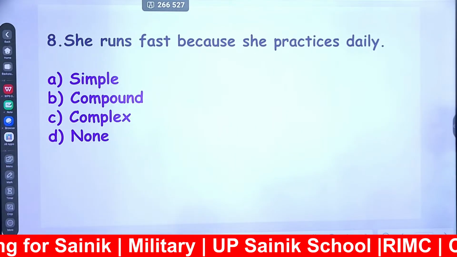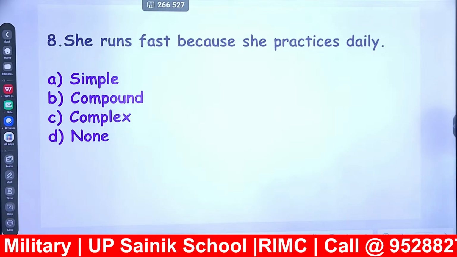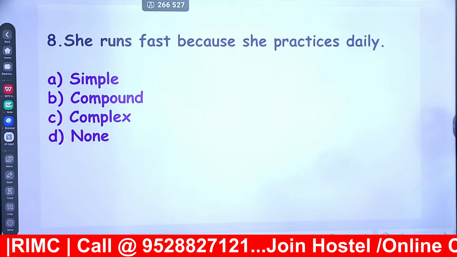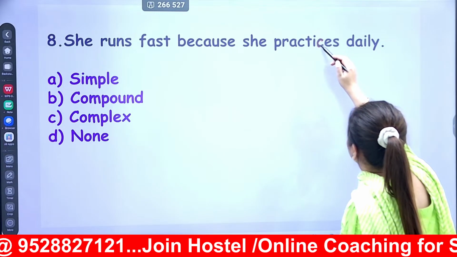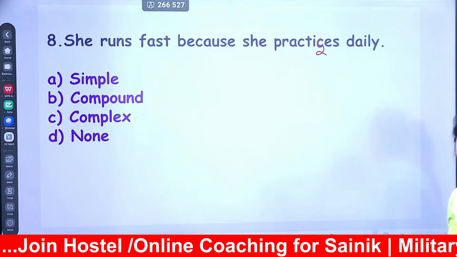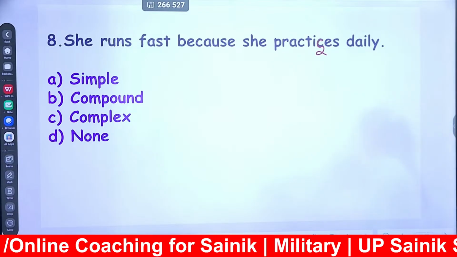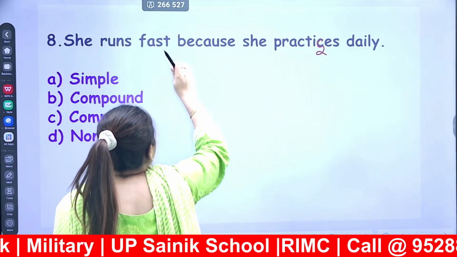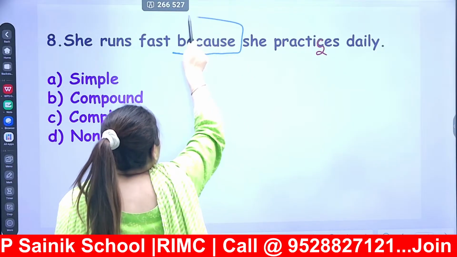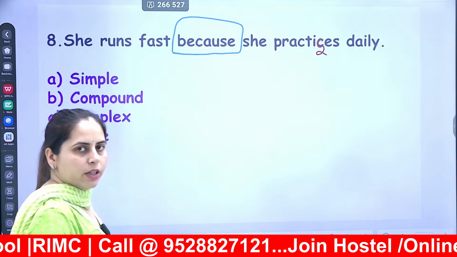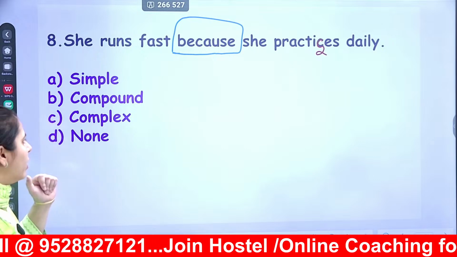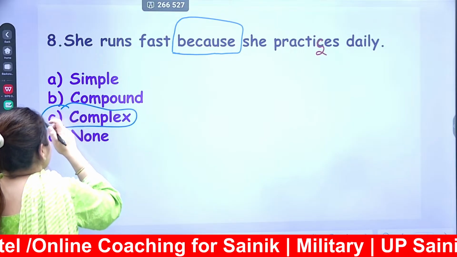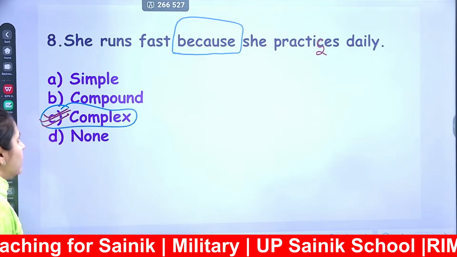She runs fast because she practices daily. So the right answer is, now you are getting what? You are getting a subordinate conjunction. Subordinate conjunction, one dependent, another one independent. The nature is of complex one. So your right answer is, it will be your complex sentence. Done?